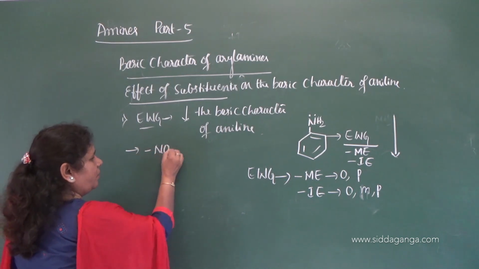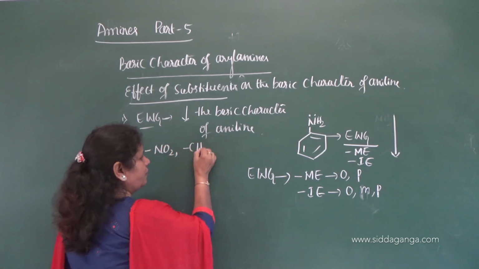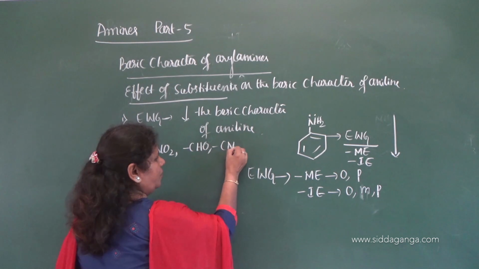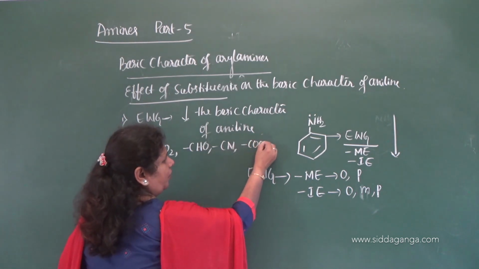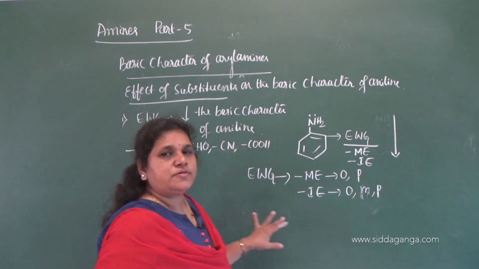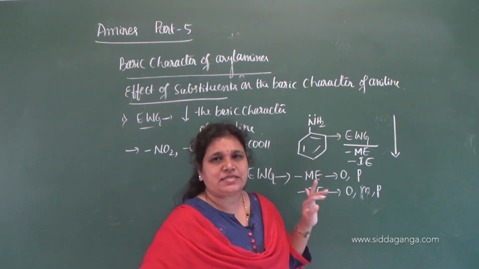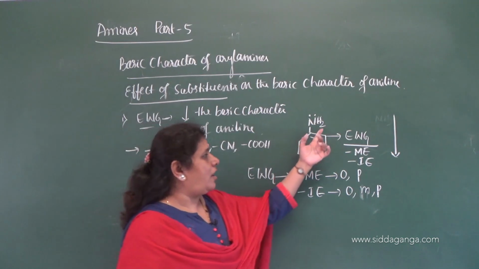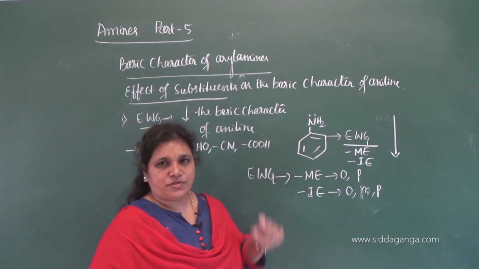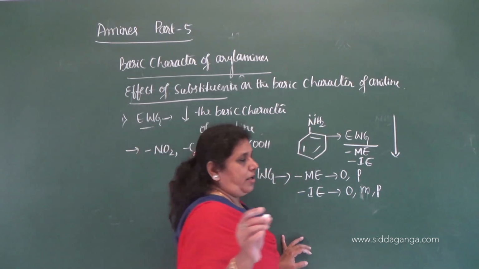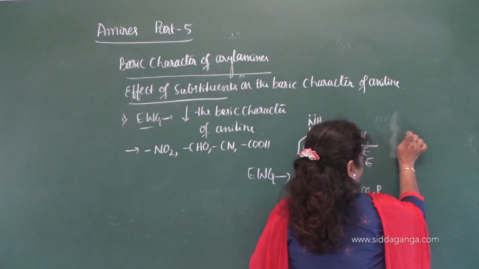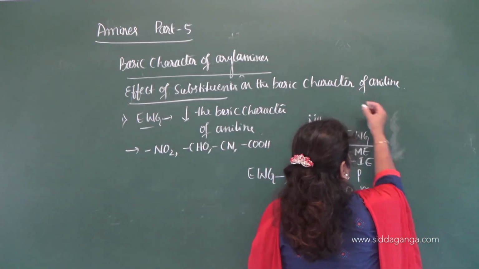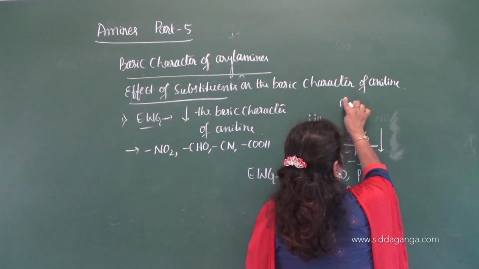Now what are the electron withdrawing groups? You can say NO2 group, CHO group, CN group and COOH group. These groups decrease the basic strength. For example, when a nitro group is attached at ortho, meta, para positions, what is the order?